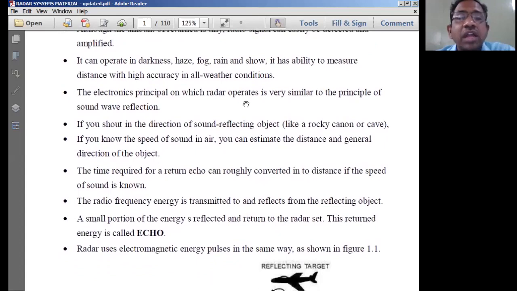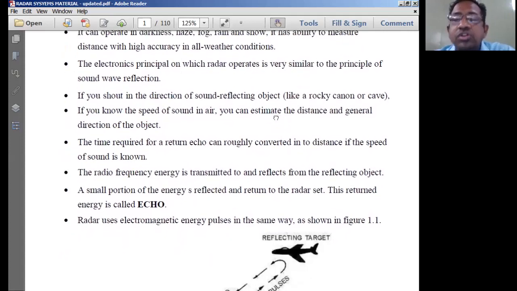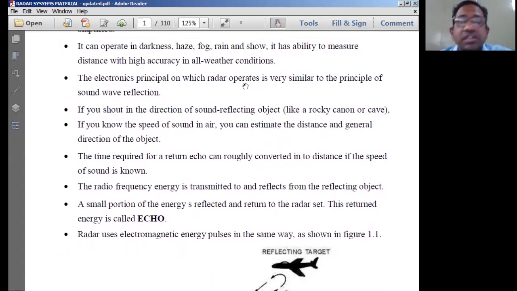Then what are the other features of this particular radar system? It is going to operate in darkness, haze, fog, rain and snow, and it has the ability to measure distance with high accuracy in all weather conditions. So in all weather conditions, it is able to measure the distance of the target with high accuracy. The primary job of the radar system is to measure the distance of the target.